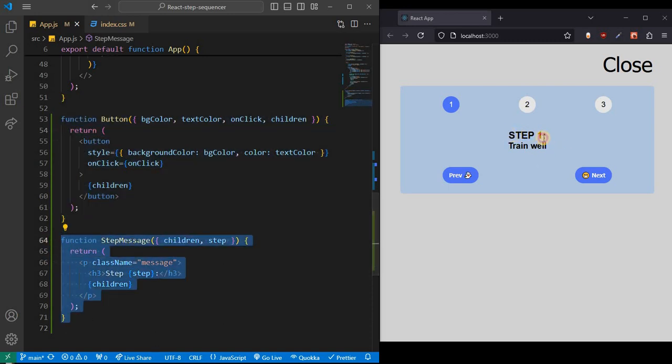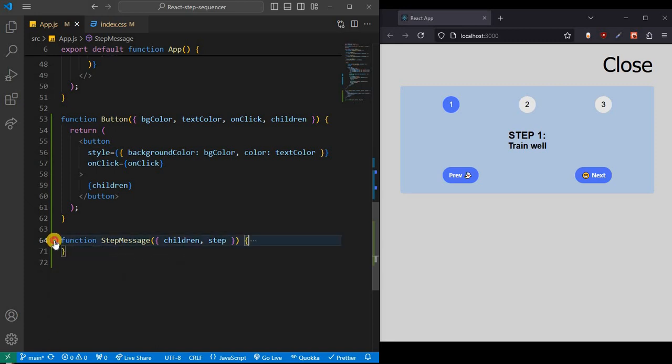Now the step message is this one here. Step 1, train well. Step 2, eat healthy, and step 3, become an athlete. So become an athlete is the last step, okay? This is important, and train well is number 1. So we need to remember that. Now, I will start with explaining the step message.